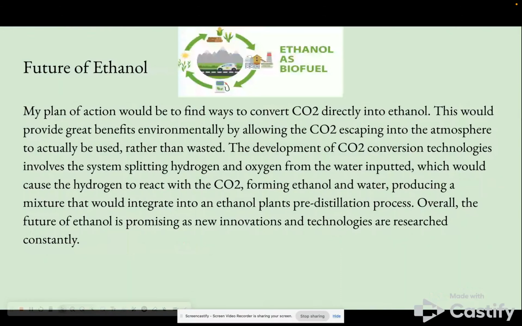My plan would be to find ways to convert CO2 directly into ethanol, which would provide great benefits by allowing CO2 to not be wasted. So by forming ethanol and water, it would produce a mixture that would integrate into an ethanol plant's pre-distillation process. And overall, the future of ethanol is promising as new innovations and technologies are researched constantly.